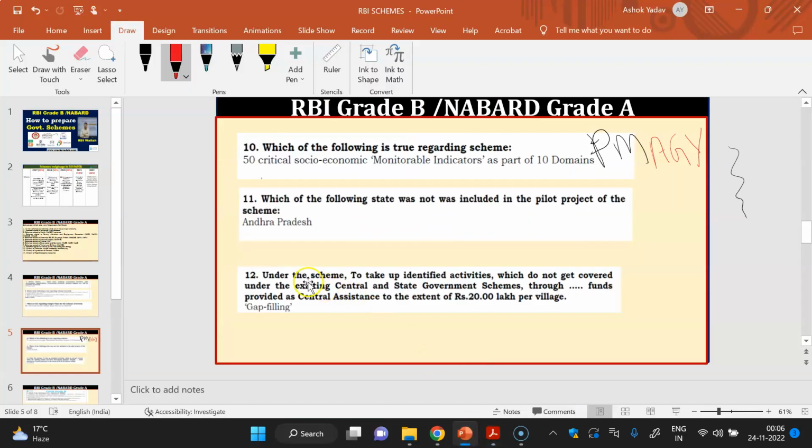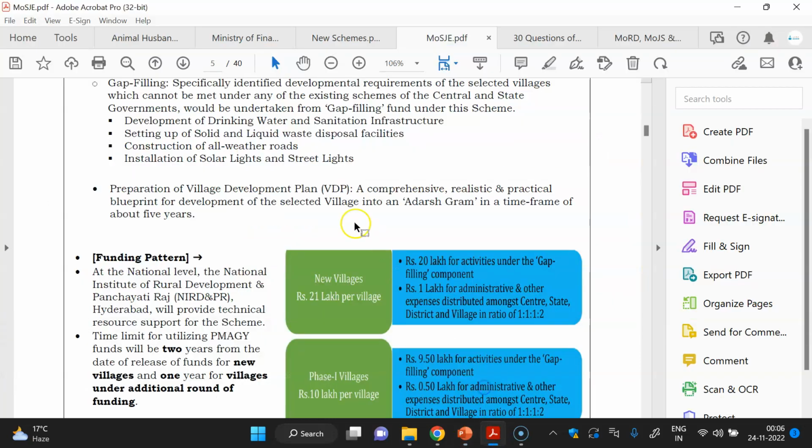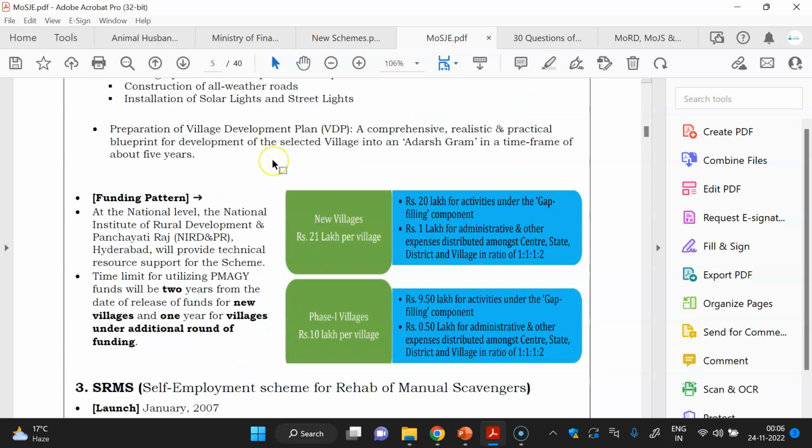Next question was, under the scheme to take up identified activities which do not get covered under the existing central and state government schemes, through dash funds provided as central assistance to the extent of 20 lakh per village. That was gap filling. So a small thing was asked. You can see that rupees 20 lakh.